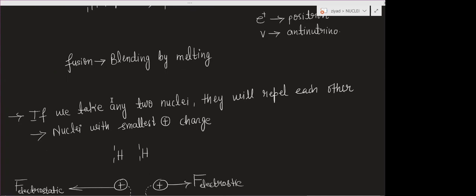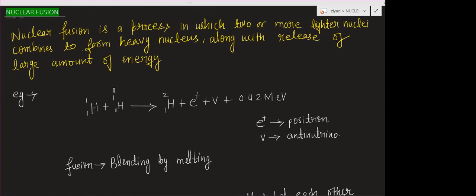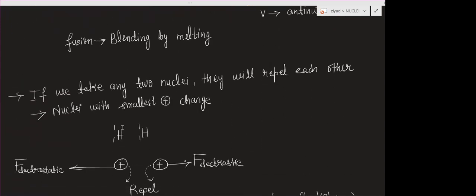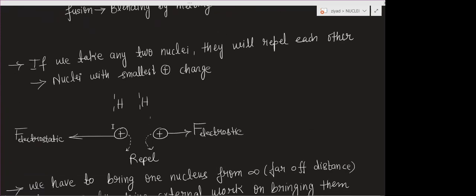For example, here you have seen this and this are combining. So the nucleus of this will combine with the nucleus of this.